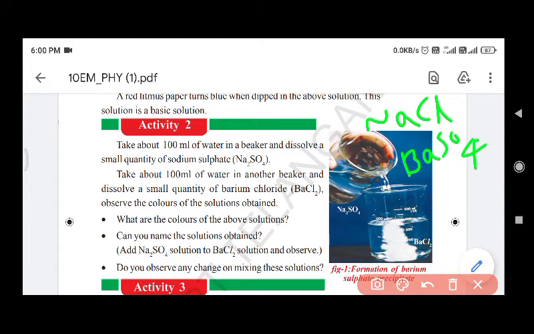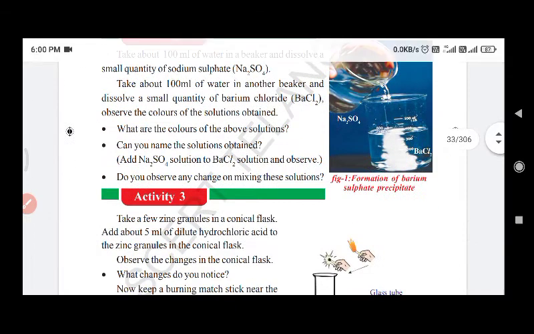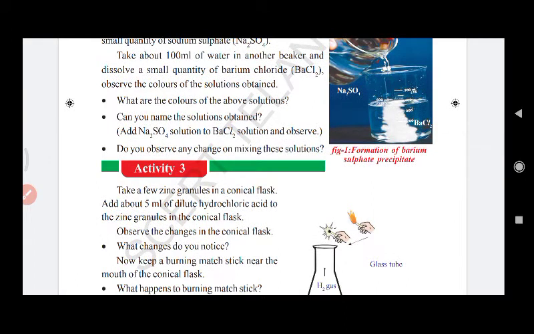When we add sodium sulfate and barium chloride together, two new substances will form, sodium chloride and barium sulfate. Their properties are entirely different from the original substances, sodium sulfate and barium chloride. Okay, so here we have to observe any change on mixing these solutions. What kind of changes do we observe? Is there any change in temperature? So that we have to observe. From those observations only we can confirm whether a chemical change has taken place or not.